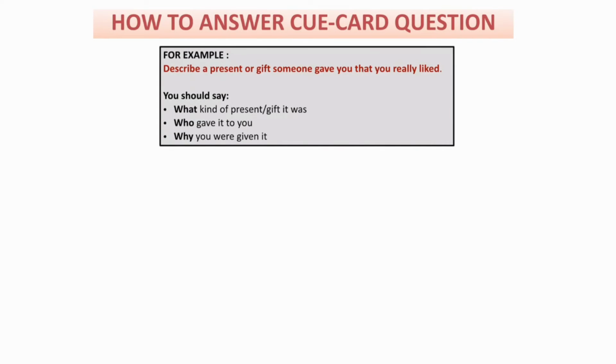So this is the question. I've changed the question now because the earlier question we have already done. So this is the question: describe a present or gift someone gave you that you really liked. This is a cue card topic given to you. And these are the three questions: what kind of present or gift it was, who gave it to you, and why you were given it.